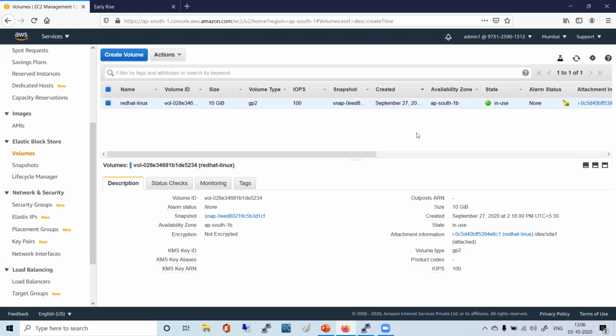So S3 is independent of everything, but if you want an EC2 instance to access your S3, that is also possible. We had created one role where we allowed EC2 to access the content of S3, right? So we'll come back one more time to storage.